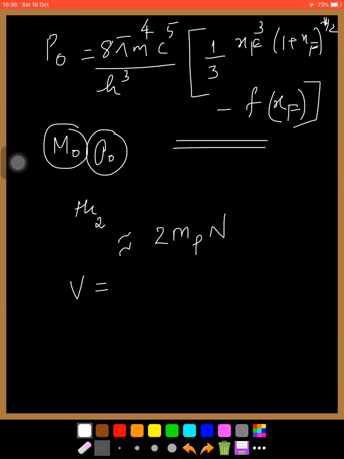And considering this as a sphere, the volume is 4 by 3 pi r cube, and this is the total mass of star M. Then find V by n.